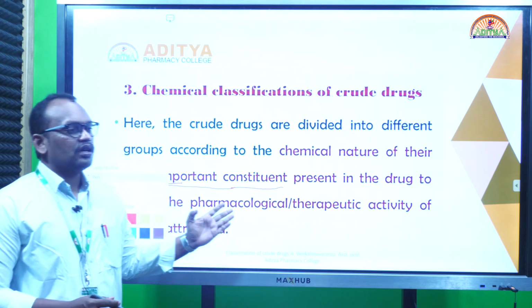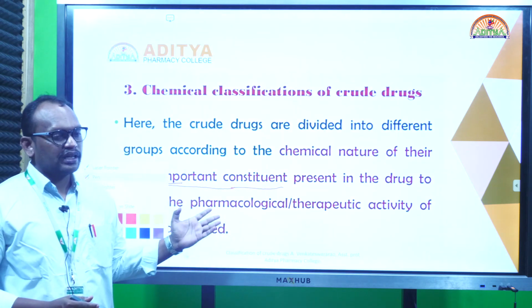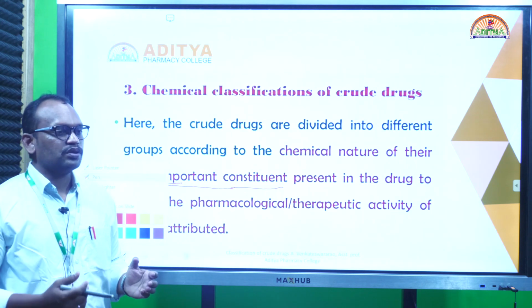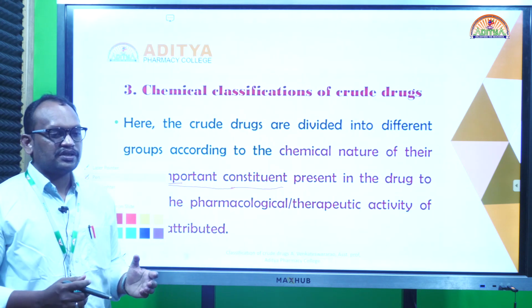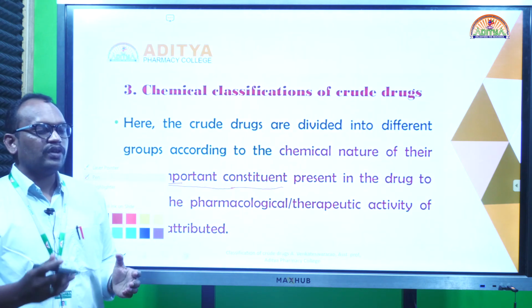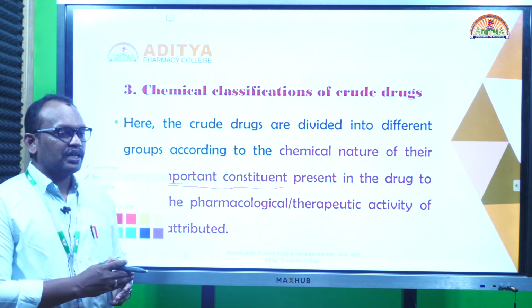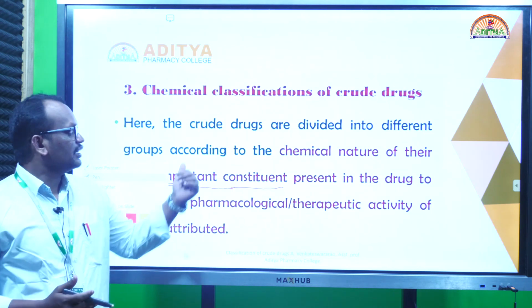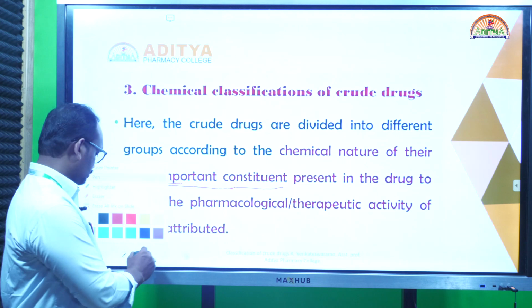And also we make the classification with the most important chemical having a certain pharmacological action. Suppose digitalis is a cardiac glycoside, it acts as a cardiotonic, so both the most important chemical and its most important pharmacological action are considered in this classification.